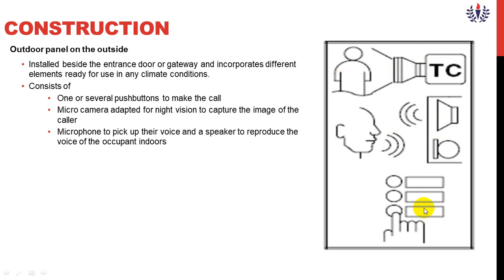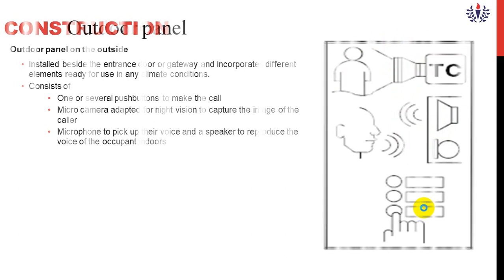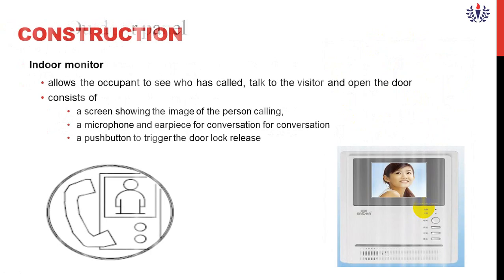Okay, these are the parts available in the outdoor panel. Next is the indoor panel. In the indoor panel, you see this diagram. This image will look like this. This is a cross sectional view diagram. This is the normal image which we see in buildings.